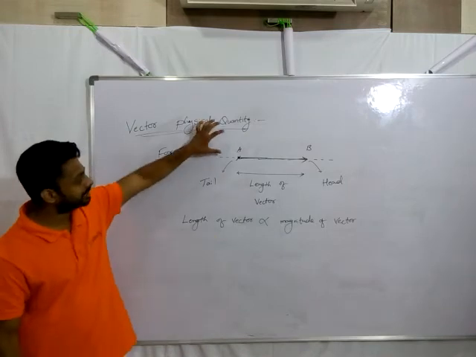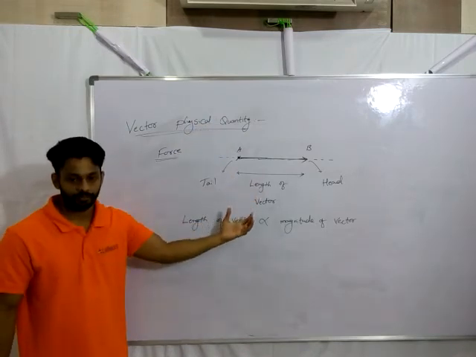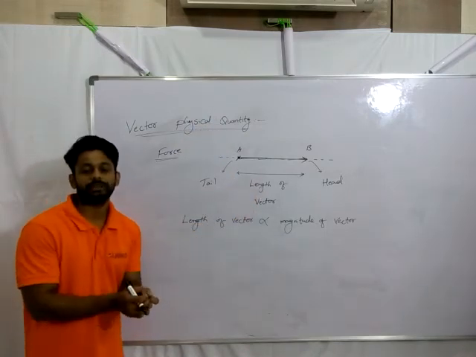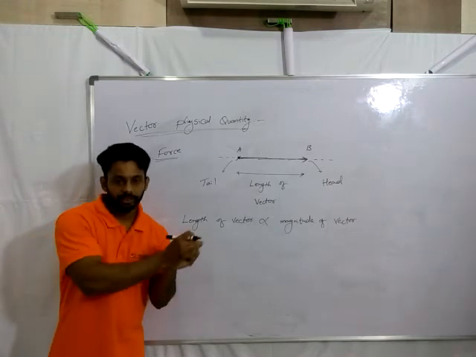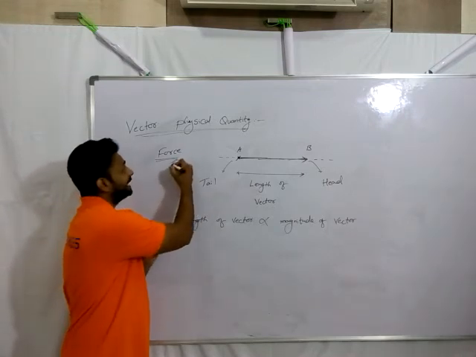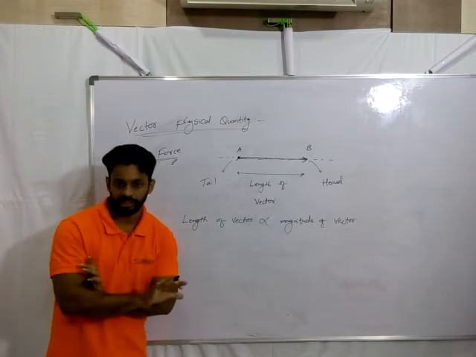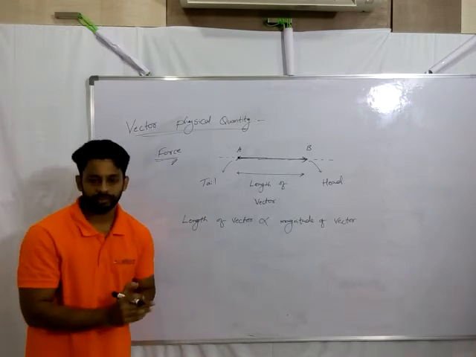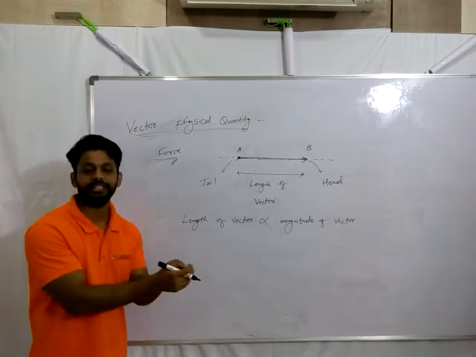So basically these are the things we are defining for our symbolic representation. I repeat, whenever I want to represent a vector physical quantity, what rules do I follow here? For my convenience, I created my own rules.